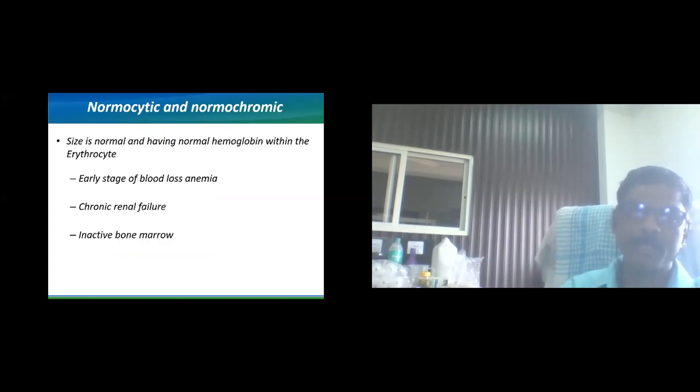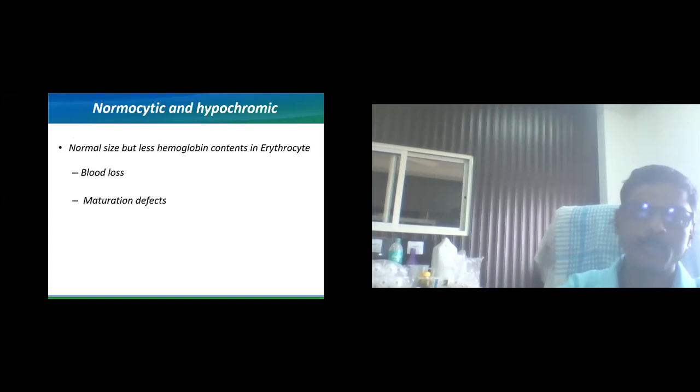Normocytic normochromic anemia can be observed in the early stage of blood loss anemia and chronic renal failure. In chronic renal failure, if there is persistent normocytic normochromic anemia with a consistent decrease in hemoglobin concentration, we can suspect that the bone marrow is inactive, or it is one of the features of inactive bone marrow. Most of the time it is observed in chronic renal failure and bone marrow affections. Then normocytic hypochromic anemia can be observed in blood loss and some maturation defects in erythrocyte generation.